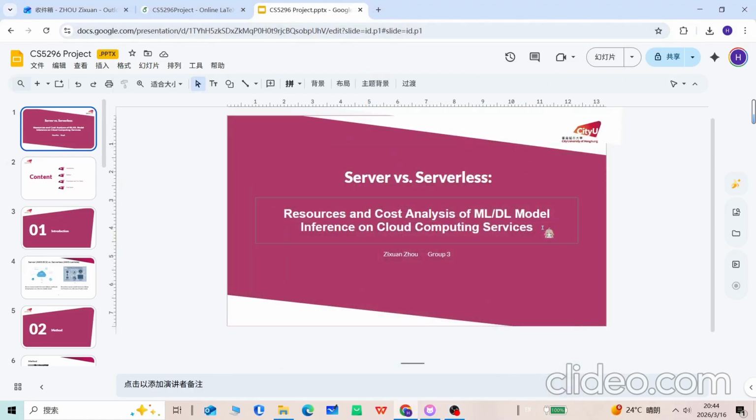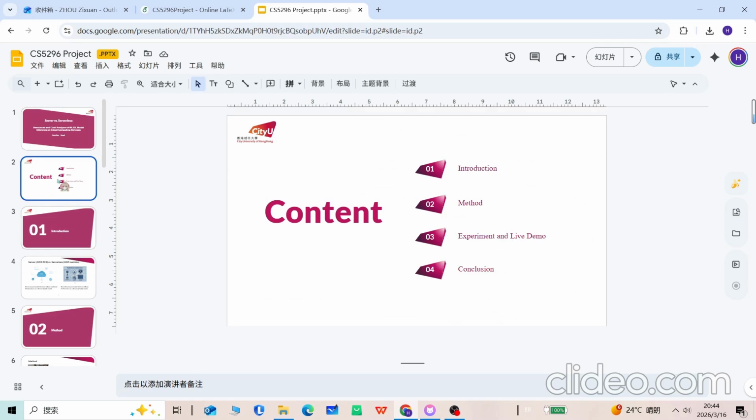Hi, hey, it's Zixuan, and today I'm going to do a presentation with a live demo for my project on resources and cost analysis of machine learning or deep learning model inference on serverless-based versus serverful-based cloud computing services. And here is the content of today's presentation.